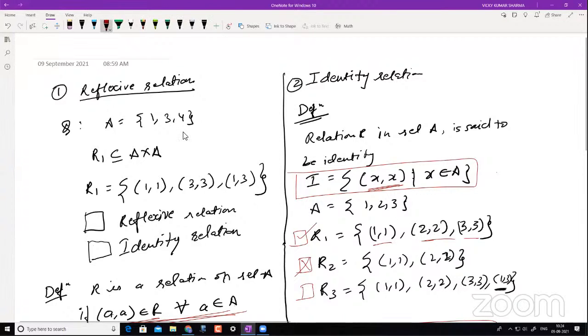Yes, you can address this. Sir, R2 is not reflexive, right? No, R2 is reflexive but not identity. Sir, what about R3? Even R3 is not.